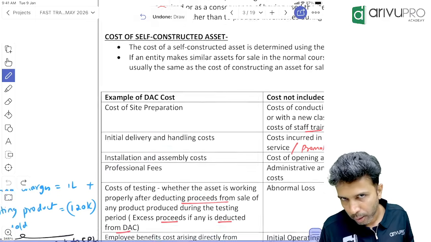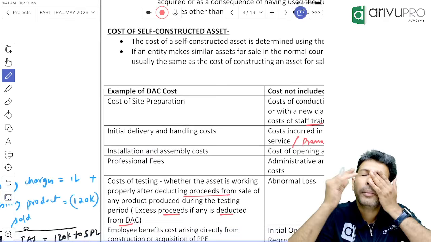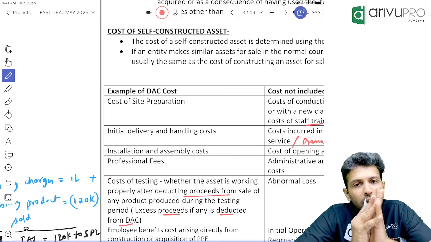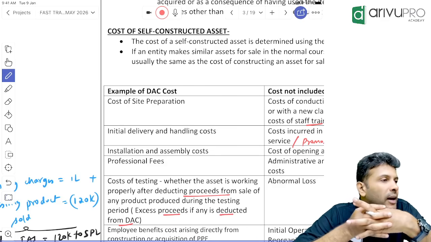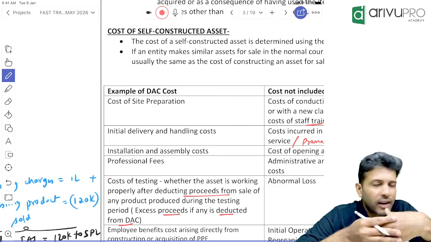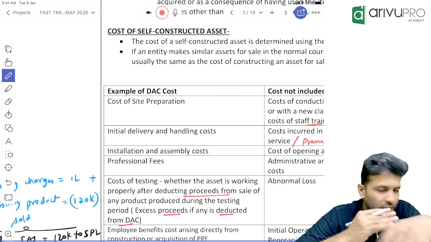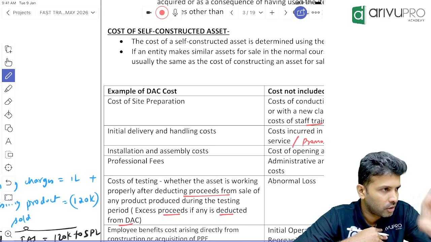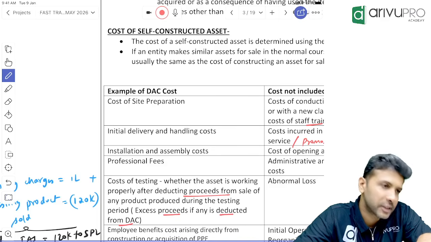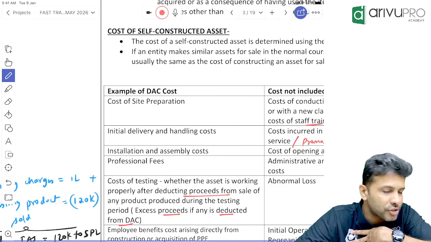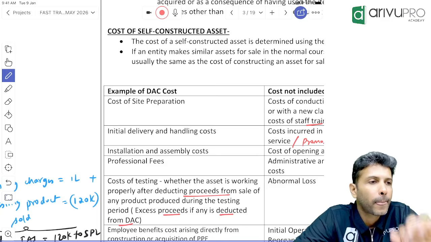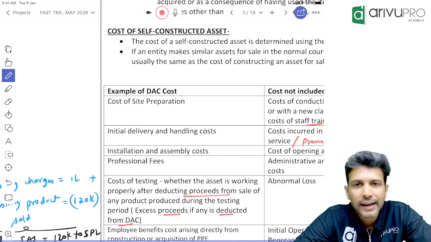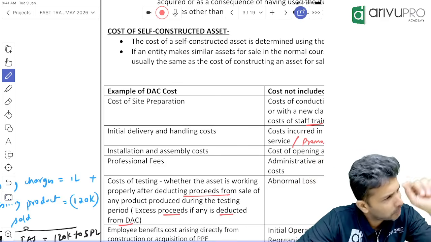One more thing you need to take is, now let's say, people, if you remember, I used to give this example in our intermediate. Let's say I'm in a pharma industry, like Cipla, where my business is to produce some tablets, some medicine which can cure fever. I want to produce a tablet, a medicine basically to cure fever. For that, I have purchased a machinery. I purchased it from, let's say, Japan.